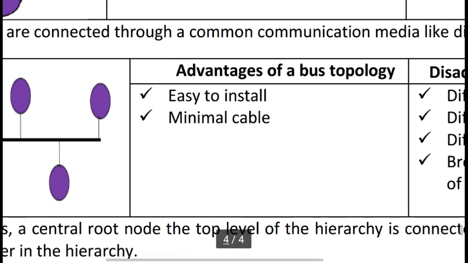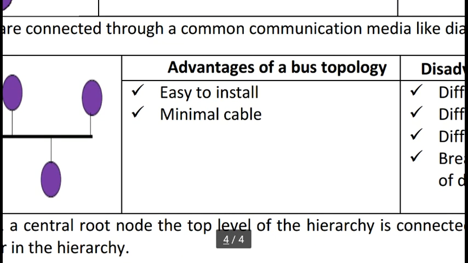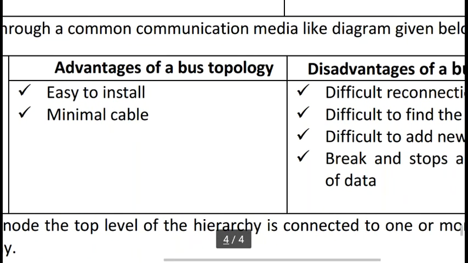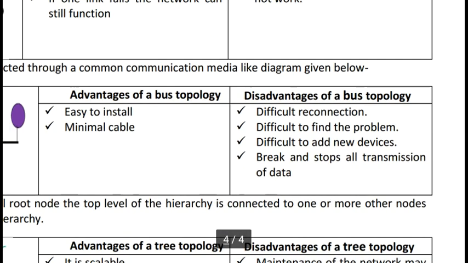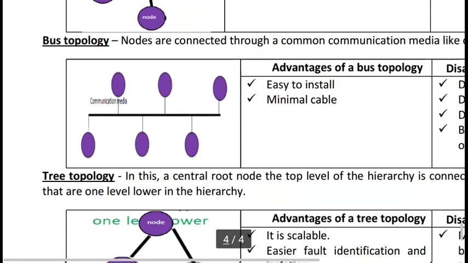The advantages of a bus network are that it is easy to install and uses minimum cable. Disadvantages of a bus topology: it is difficult to reconnect, difficult to find problems, difficult to add new devices, and a break stops all transmission of data. So these are the limitations of bus topology.